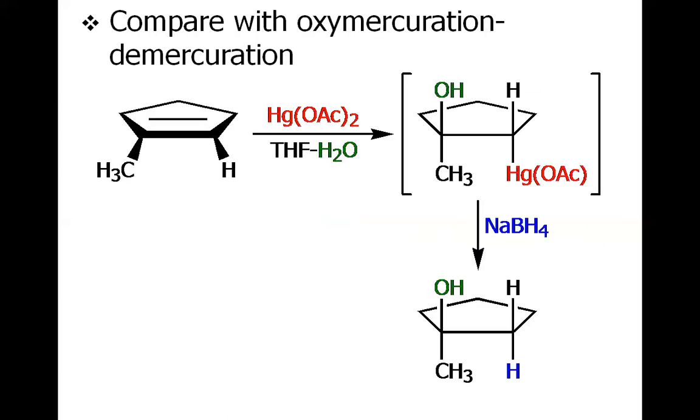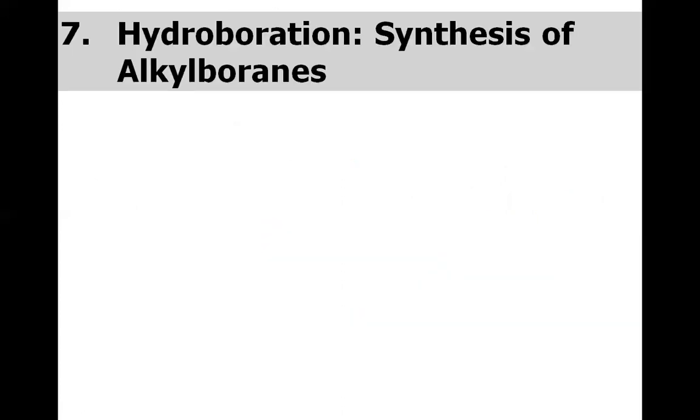Why is it happening? For this, you have to compare with the oxymercuration demercuration that we have just discussed. This is methylcyclopentene. If we performed the oxymercuration demercuration, simply the first step would be the addition of the mercury to the double bond, and then this mercury was released by the borohydride. So we have overall the addition of a water molecule to the double bond, which is called hydration, and the blue hydrogen was added to the carbon which already has the higher number of hydrogens, as predicted by the Markovnikov rule.